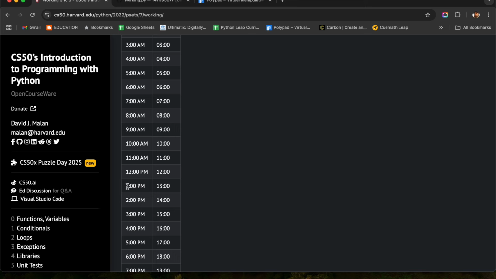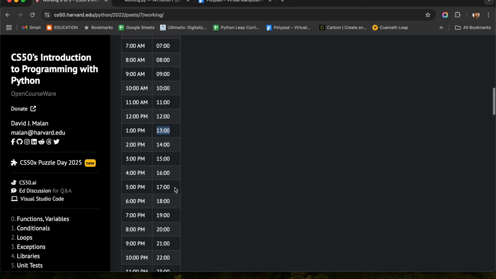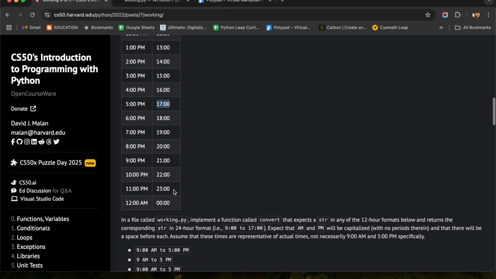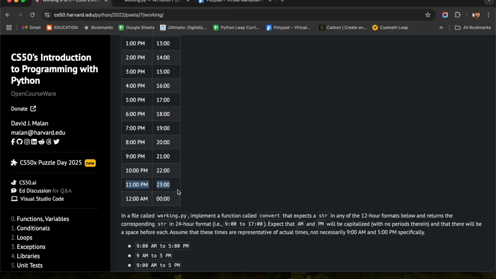Now, when it comes to 1 p.m., what we are going to do is we need to add 12, like 1 p.m. plus 12. Like 1 plus 12 will give you the 24 hours format. For example, if I'm going to convert the 5 p.m., what I'm going to do is 5 plus 12, which is going to be 17, which will give me the 24 hours format. The same way till 11 p.m. we are going to do, and 12 a.m. is already repeated, which is going to be 00.